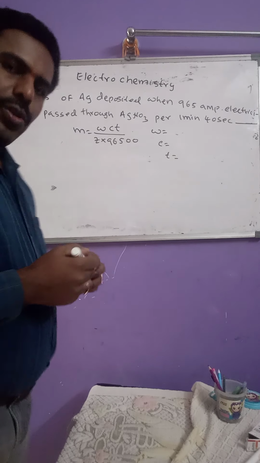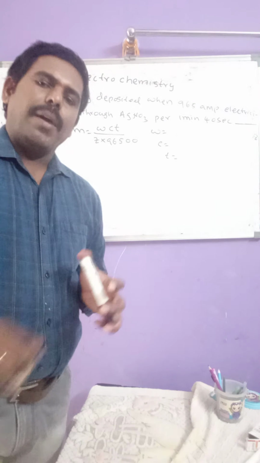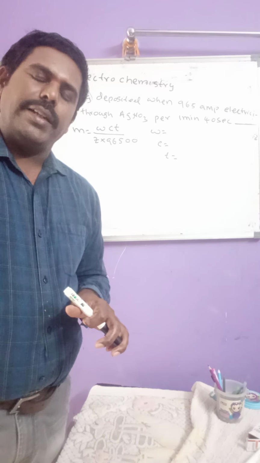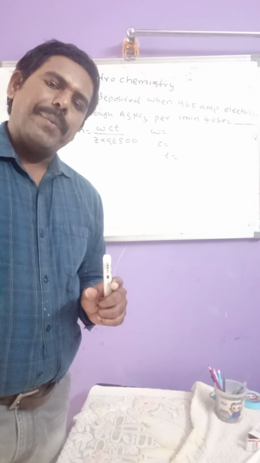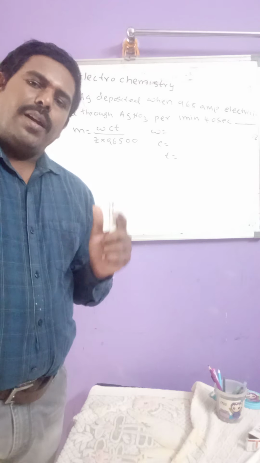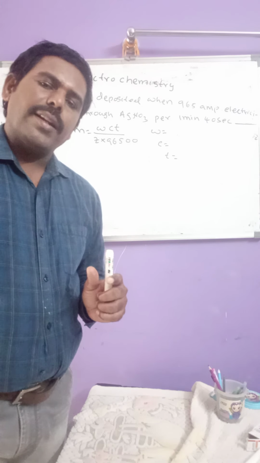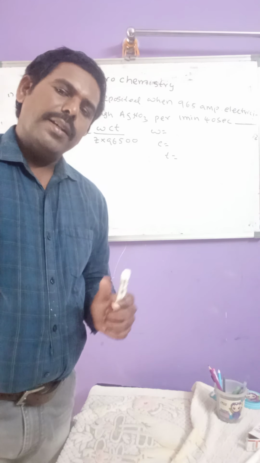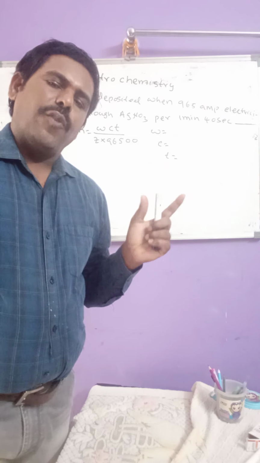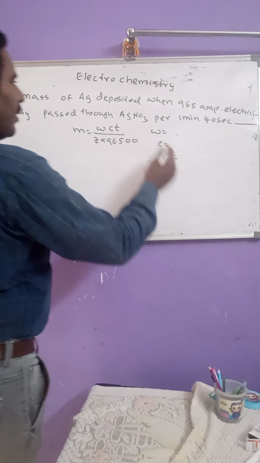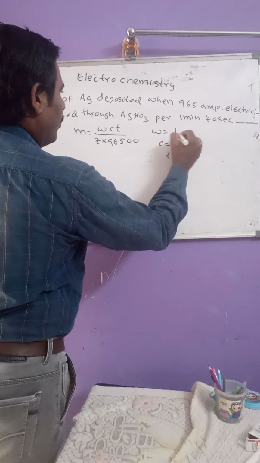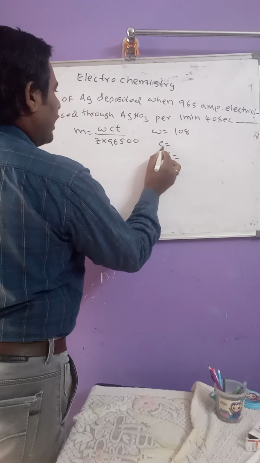So now we should calculate the mass of silver deposited when 965 amperes electricity passed through the silver nitrate solution per 1 minute 40 seconds. The atomic weight of silver is 108.